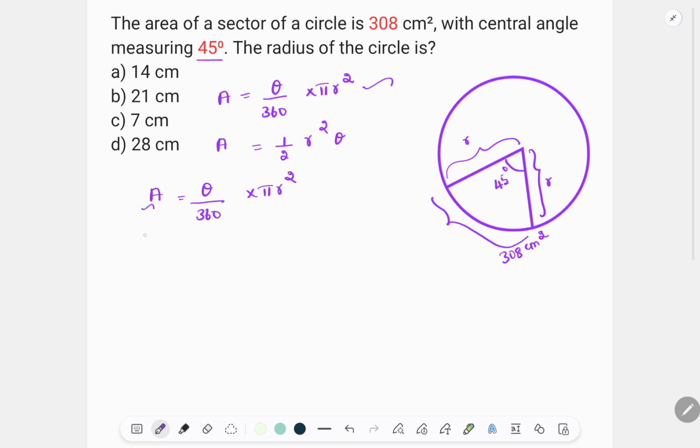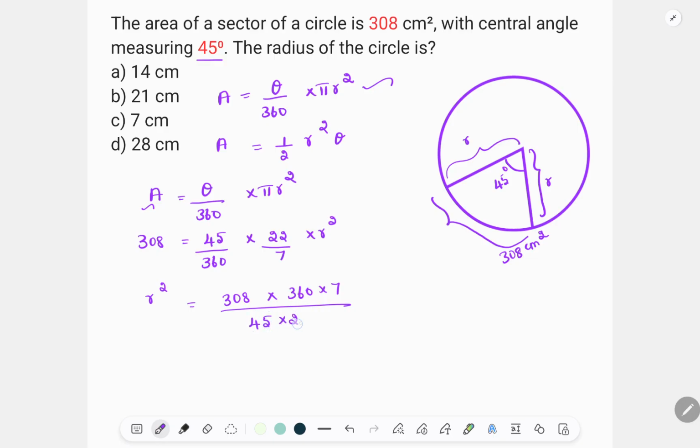Area is 308 centimeters square equals theta, which is 45 degrees, divided by 360, into pi, which is 22 by 7, into r square. So r square equals, we have to take the remaining terms to the other side, 308 into 360 into 7 divided by 45 into 22.